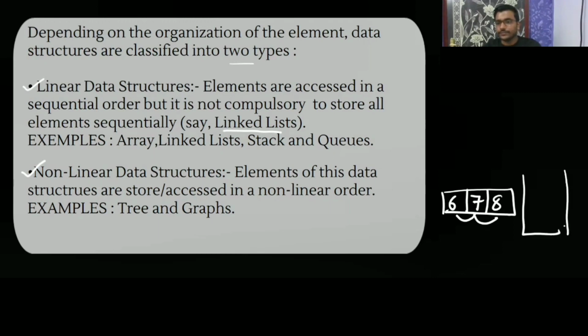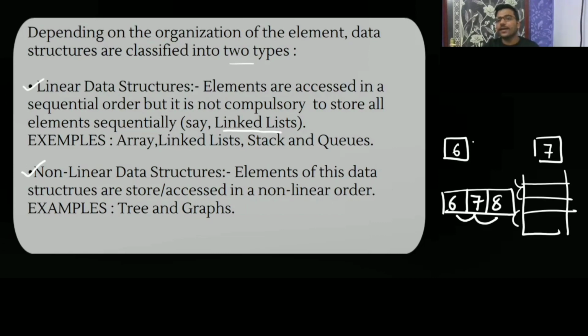In stack, you use it like here, then here, in sequence, first this, then this, then this. In a sequence-wise manner you are accessing. It is not compulsory that you store in a sequential manner in memory. Sometimes it will get stored here, then later some data like 6 is stored here in a linked list, and 7 should be somewhere else. But in an array it will be contiguous only. So what is linear data structure? Elements can be accessed in a sequential order, but it is not compulsory to store all the elements sequentially.